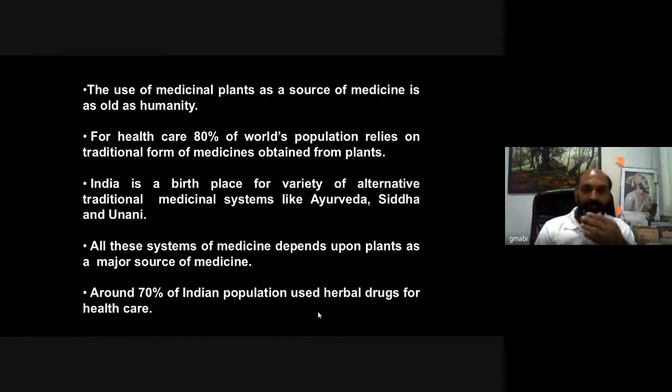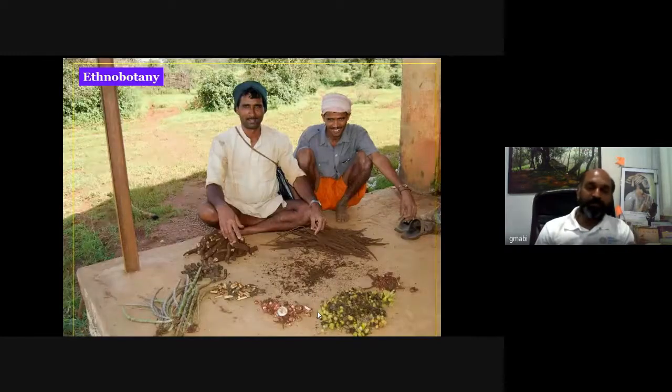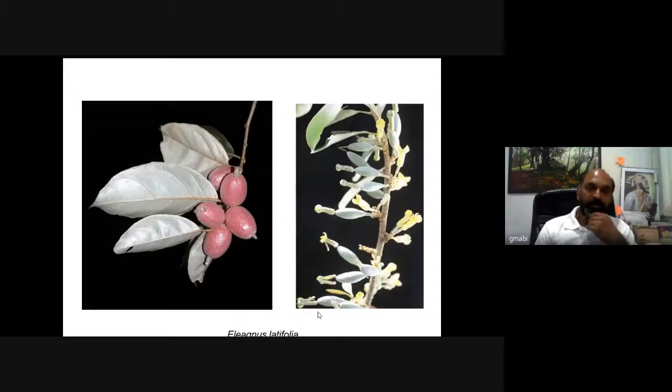Tribal heritage is one of the important heritages. They are using a number of plant species traditionally for local medicines, which have immense value. There are certain wild edibles, which is again a heritage, and which needs to be commercially tapped, and we can boost the economy of local people, and the economy of the country also.